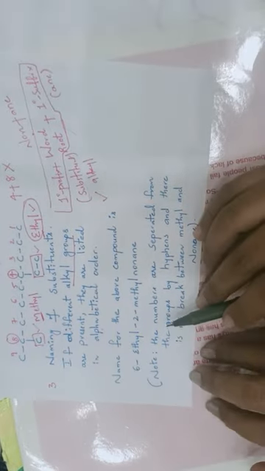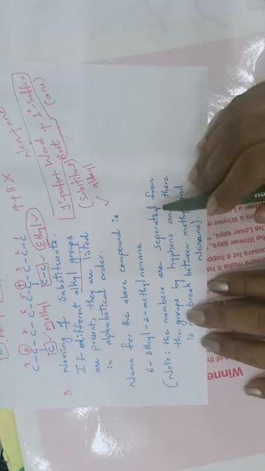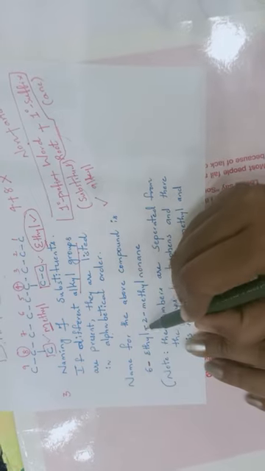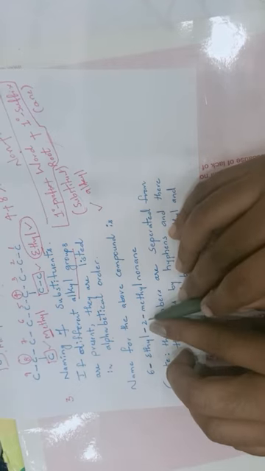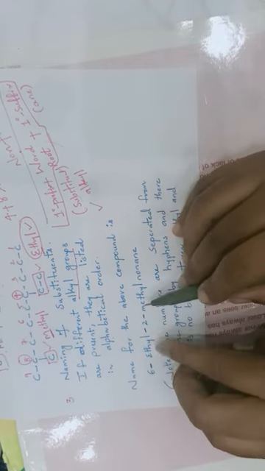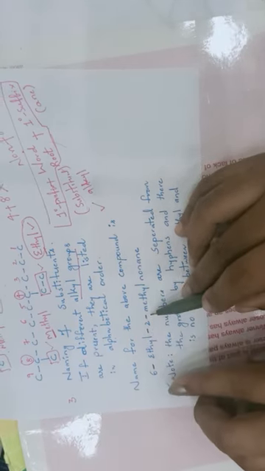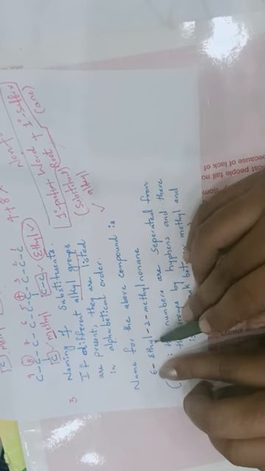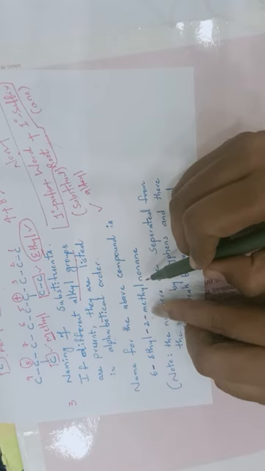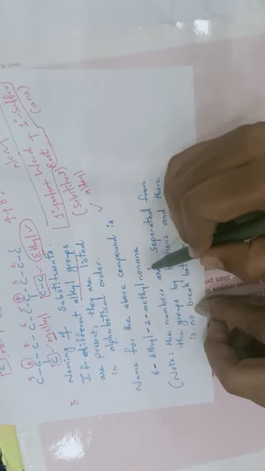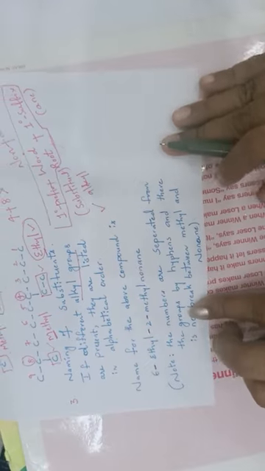And here you want to note one point: the numbers are separated from the groups by hyphens. So here I have represented hyphens only between number and word. If a number is present in between words, it has to be separated by a hyphen. Here also a number is present and after that a word is coming, so it has to be separated by a hyphen. And there is no break between methyl and nonane, so I didn't represent any hyphen there, because it is a complete word.